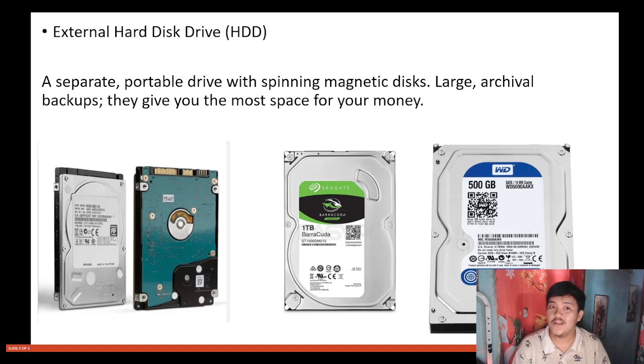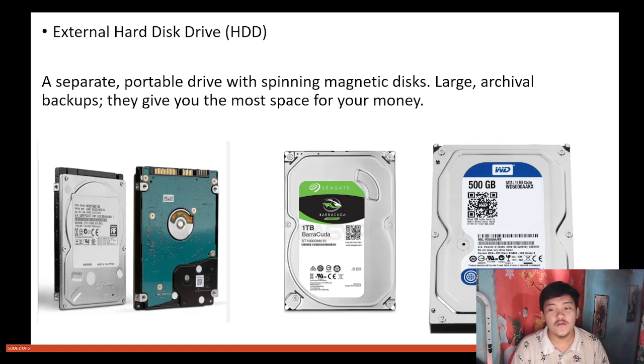So in short, HDD: a separate portable drive with a spinning magnetic disk. It is large, used for archival and backup, and they give you the most space for your money.